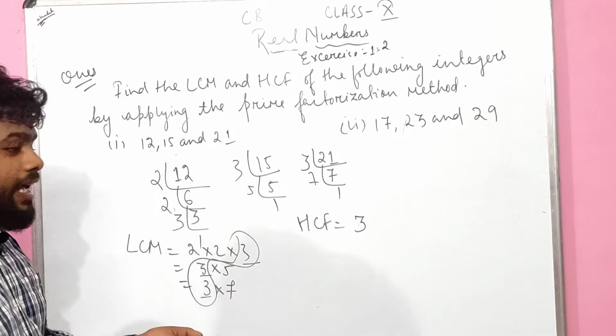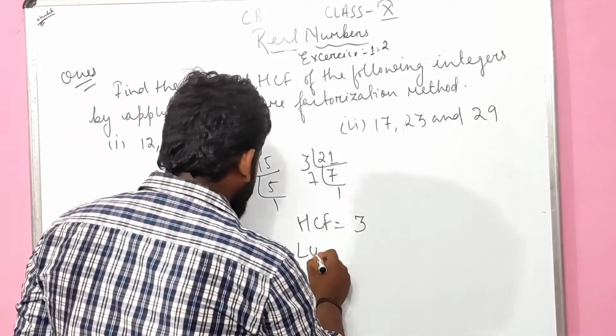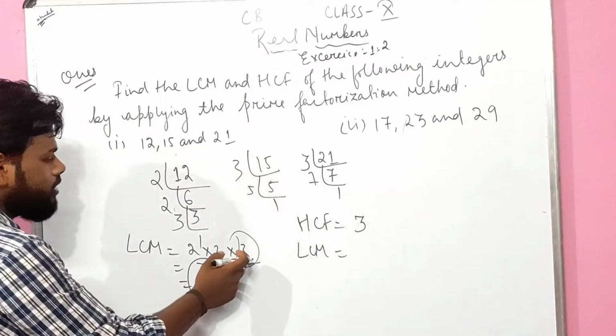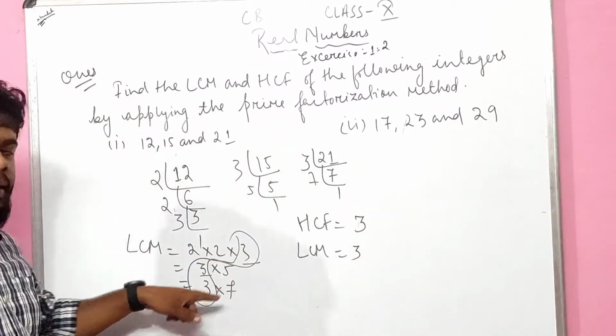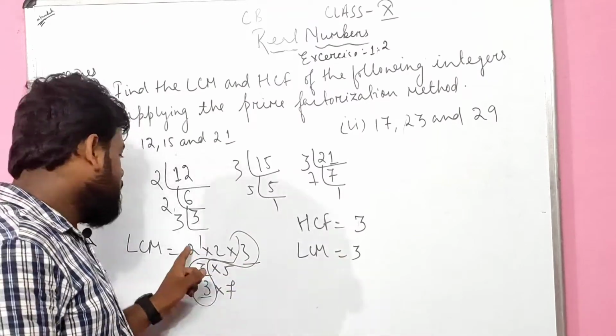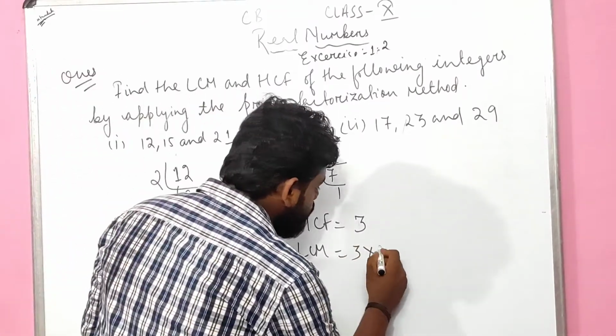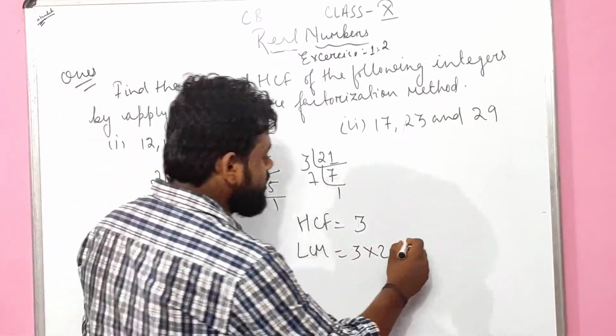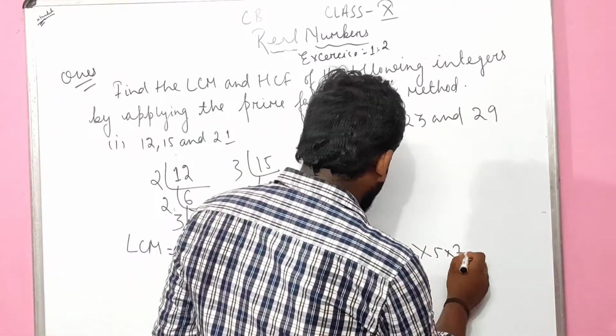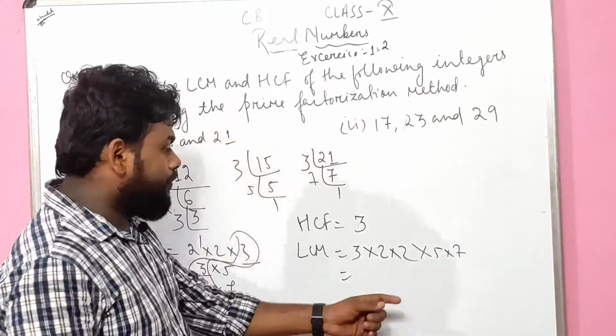What did we get for the LCM? 3 is common, and the pairing is there, so we have to take only one 3. Then 2 times 2 we have to put down. Again 5 is there, 7 is there. So what will be the LCM? Something like 420, I think.